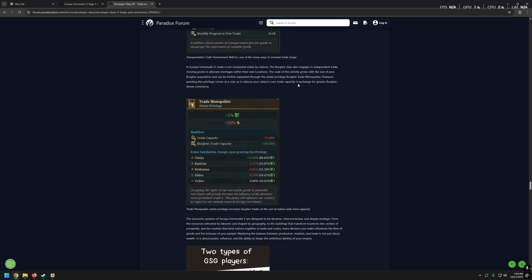Okay, in Europa Universalis 5, trade is not conducted solely by nations. The burgher class also engages in independent trade, moving goods to alleviate shortages within their own locations. The scale of this activity grows with the size of your burgher population and can be further expanded through the state privilege burgher trade monopolies. However, granting this privilege comes at a cost, as it reduces your nation's own trade capacity in exchange for greater burgher-driven commerce.